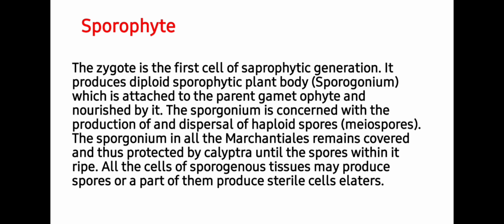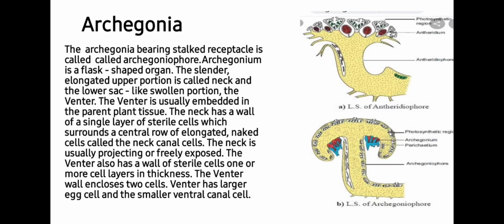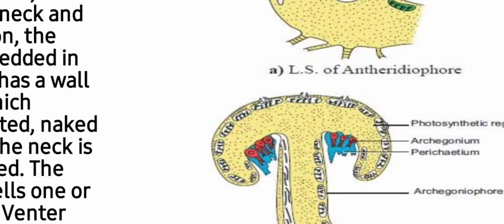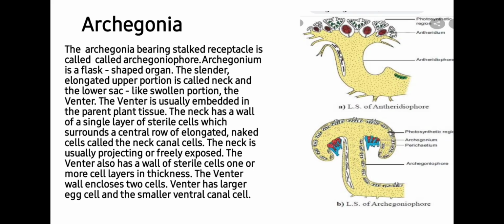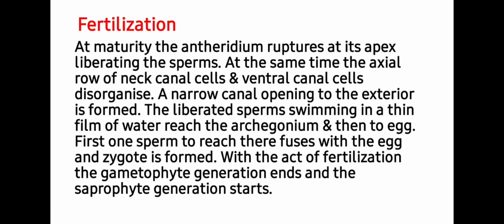The zygote is the first cell of the sporophytic generation. It produces a diploid sporophytic plant body that is called the sporogonium, which is attached to the parent gametophyte and is nourished by it. Students, as you can see, archegonia are present on the archegoniophore and they are producing the non-motile gamete, that is the egg, and sperms move from antheridium to archegonia. So at this portion the archegonium finally develops into the sporophyte when its egg gets fertilized by the sperm.